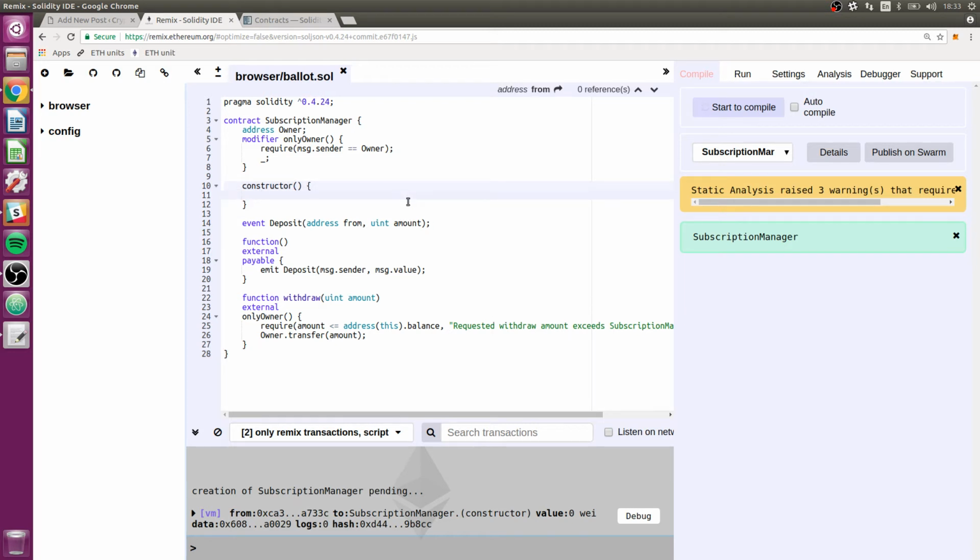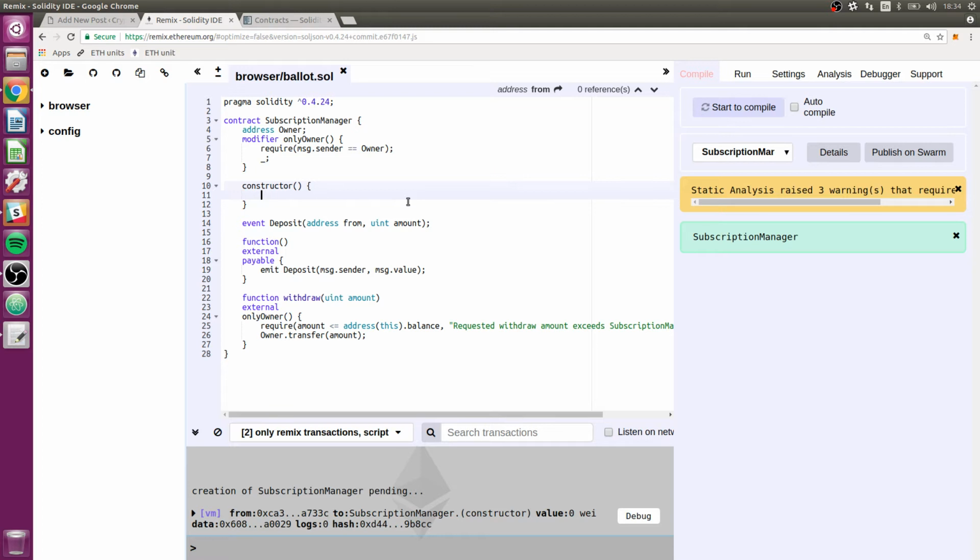That would enable someone to create a deposit address, or sorry, a subscription manager for somebody else, which I'm sure somebody could use for some use case. I'm not going to do that now, just because leaving the constructor with no arguments will make it a little easier to build an interface around. We can always add in that functionality later.